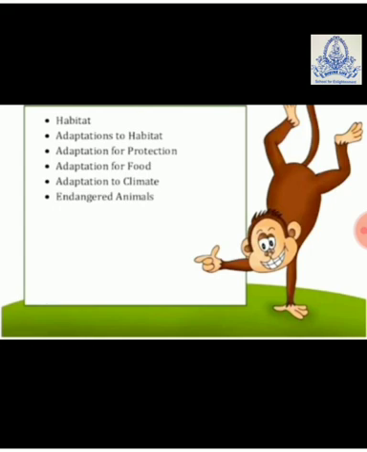Adaptation for food is the third need that is required by animals. Animals adapt themselves to their food habits. What kind of food do animals need? Some animals are herbivorous, which eat only plants. Some are carnivorous, which eat only the flesh of other animals. And some animals are omnivorous, which eat both plants and animals. So this is the adaptation of food for them.